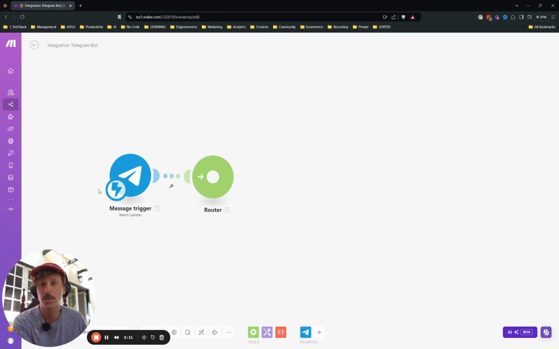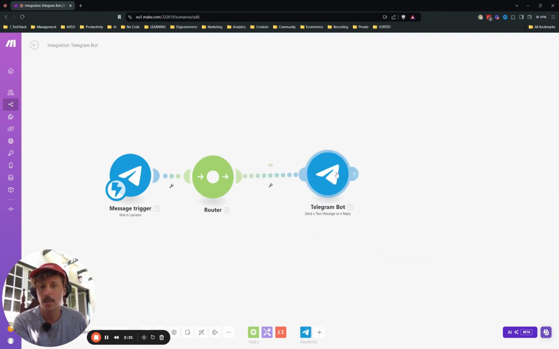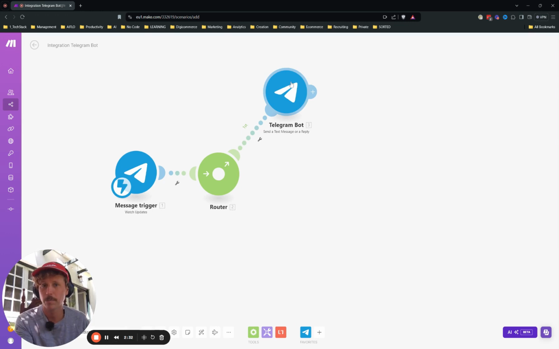Because we have voice messages, but we also have pure text. At the same time, we want to give feedback whether the message was well received. So the next module will also be a Telegram module where we send a reply. So based on the input of the user, we will send him a reply so he knows something is happening in the background. Okay, great.